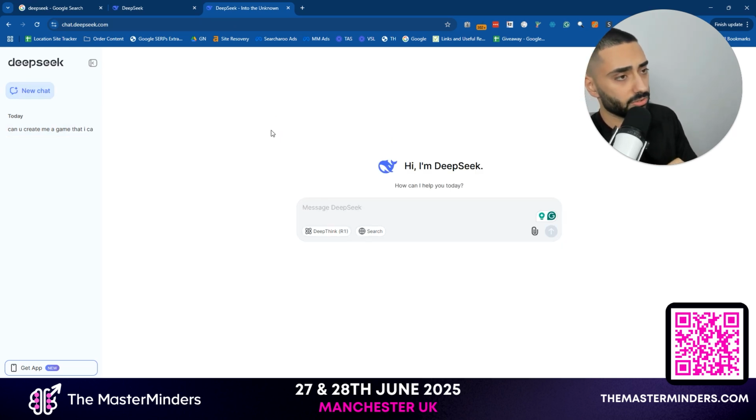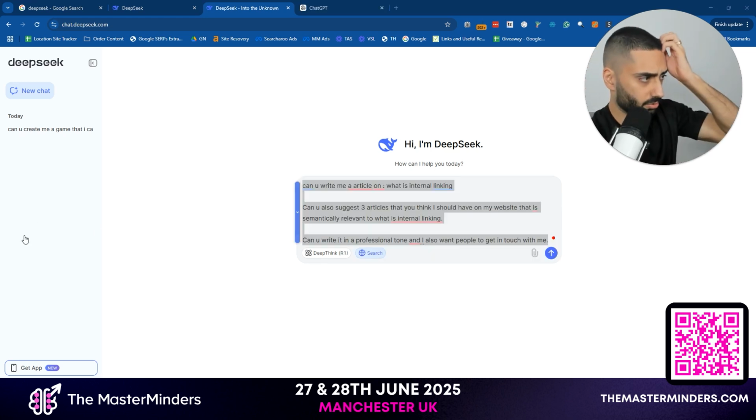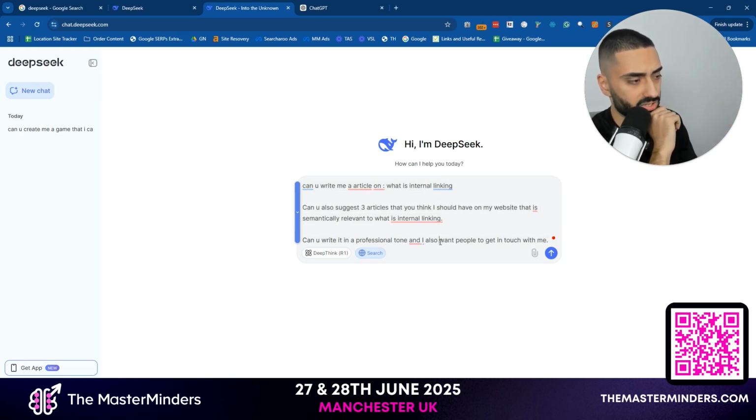So what I'm going to do is give it a prompt and we will see how it performs. Also, it looks very similar to ChatGPT. We can also connect it to the internet as well. So it should be pretty decent at writing SEO optimized, well-researched articles. So this is the prompt that we are going to use. We're also going to use a search feature as well.